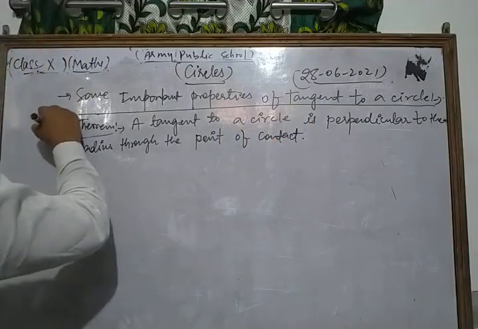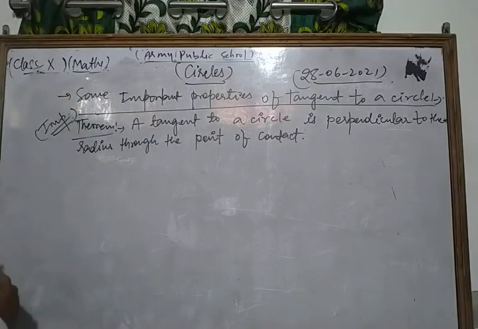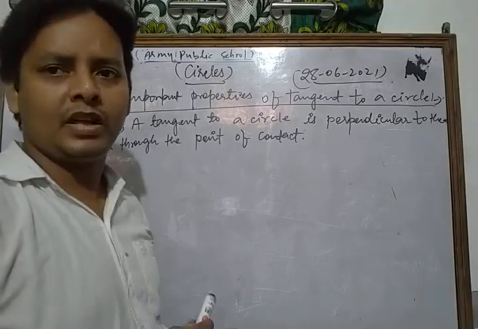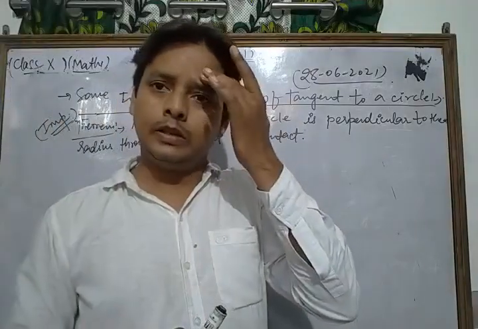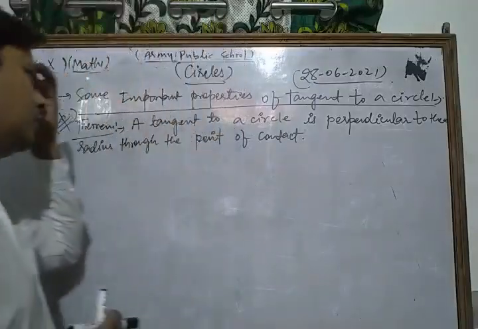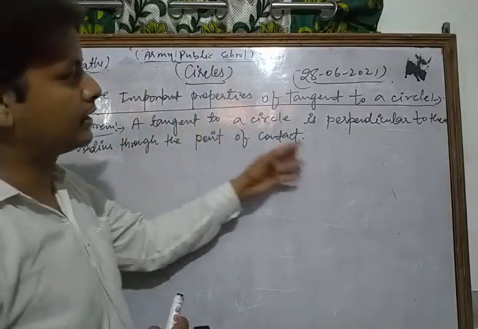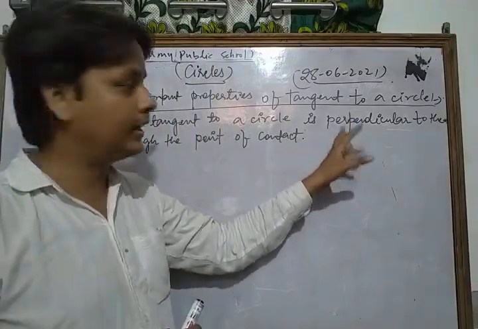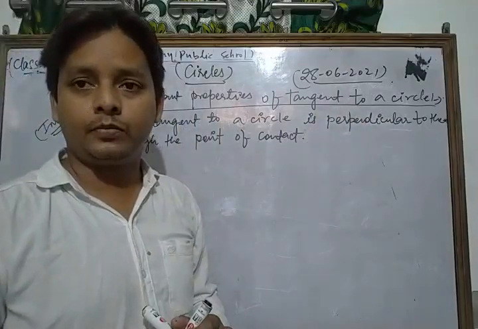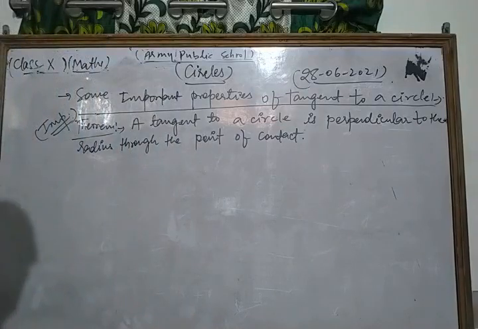This is a very important theorem related to that topic. Okay, now let's see. What is the concept of this theorem? Dear student, a tangent to a circle is perpendicular to the radius through the point of contact.